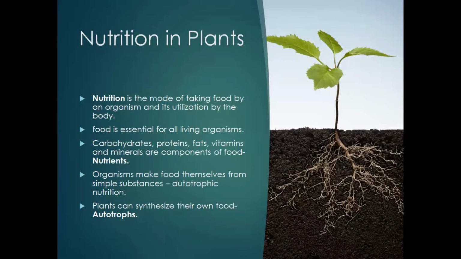Then proteins. Proteins are another important source of food. They are made up of amino acids; they are the polymers of amino acids. And then fats. So carbohydrates, proteins and fats, along with vitamins and minerals, are the chief components of food, and put together they are called nutrients.